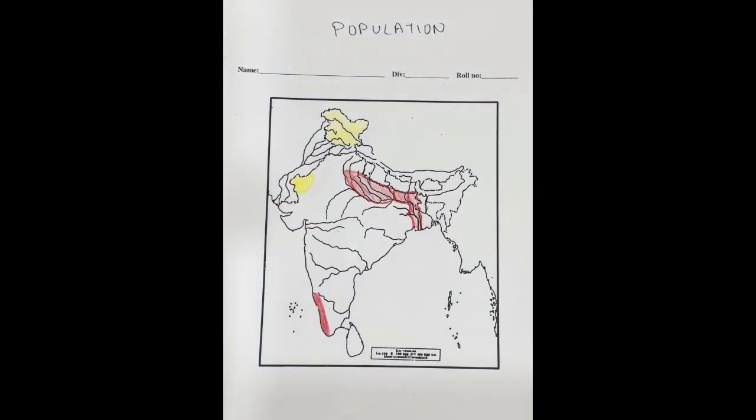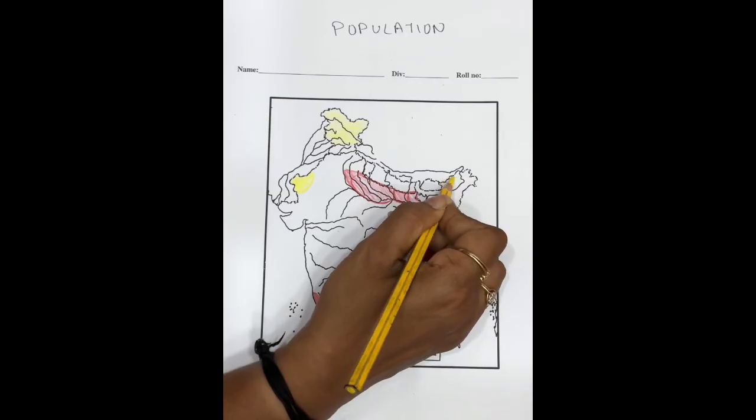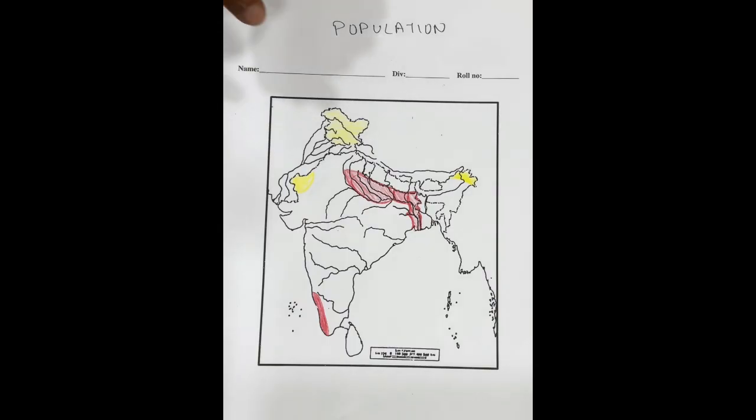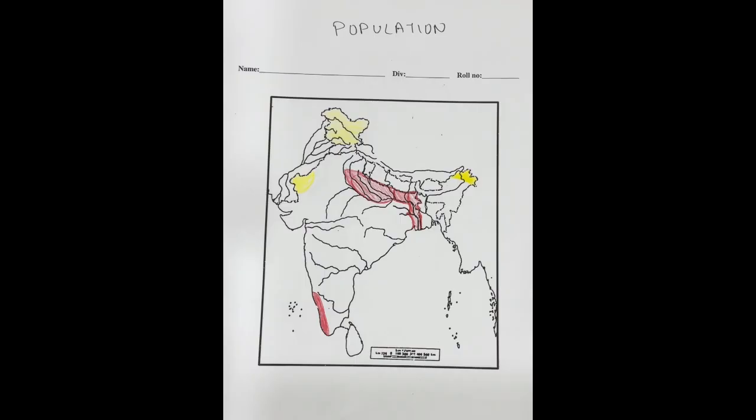Jammu and Kashmir. Now we also have here a sparsely populated state in east. Now here commonly the mistake kids make is they mark this area. Make sure when you mark you are covering only this much part. This is the sparsely populated state in east, which is called Arunachal Pradesh.